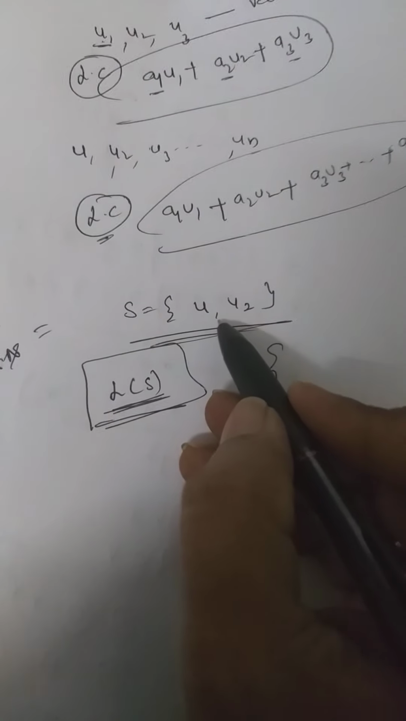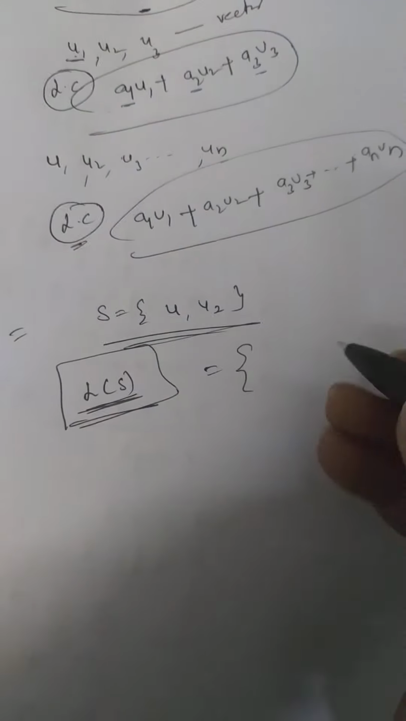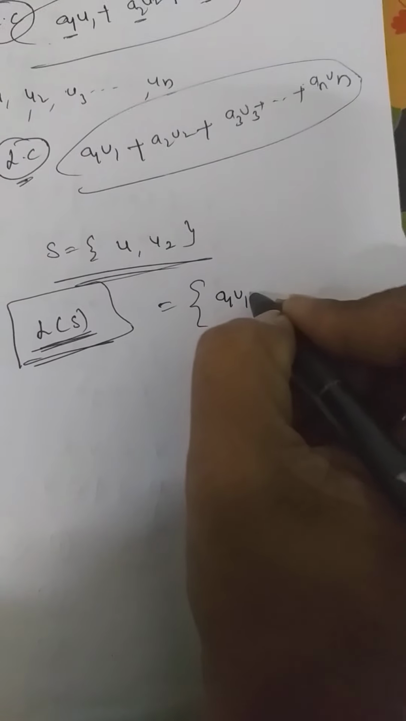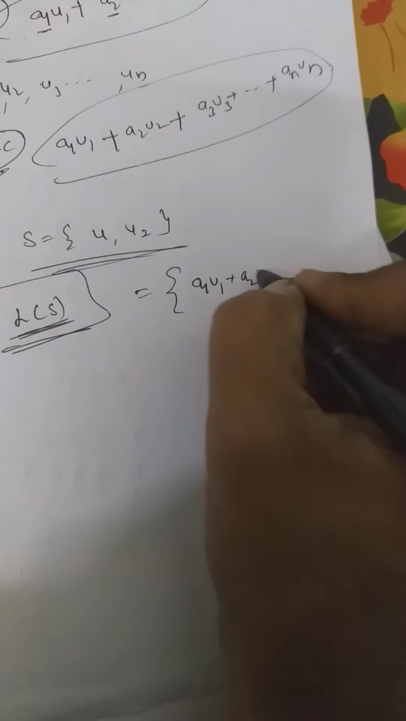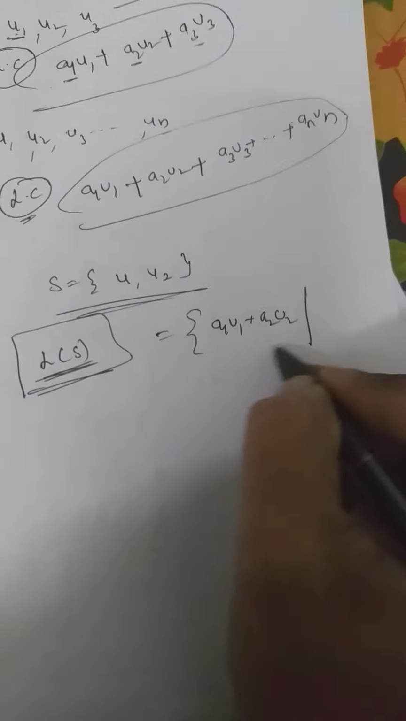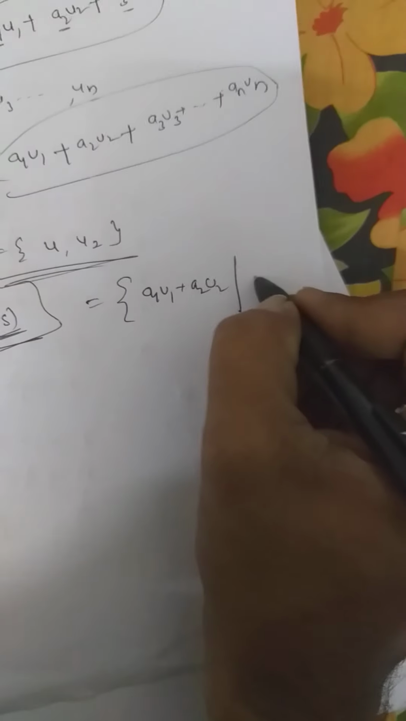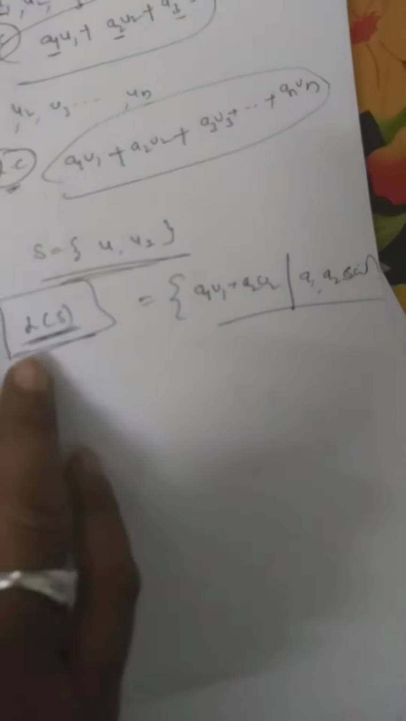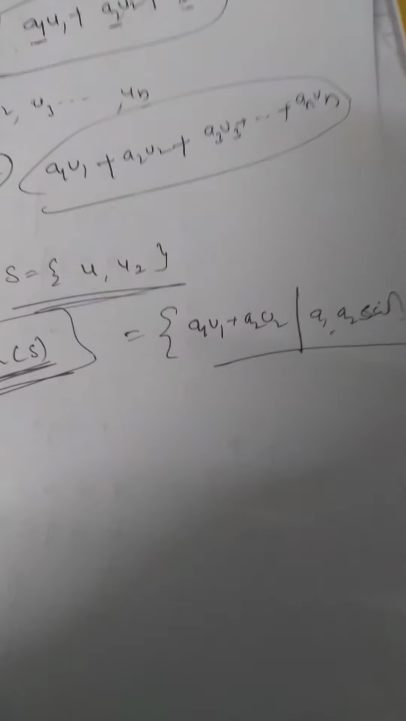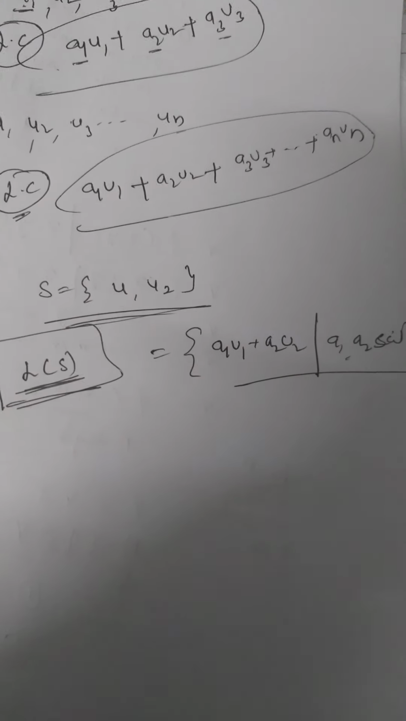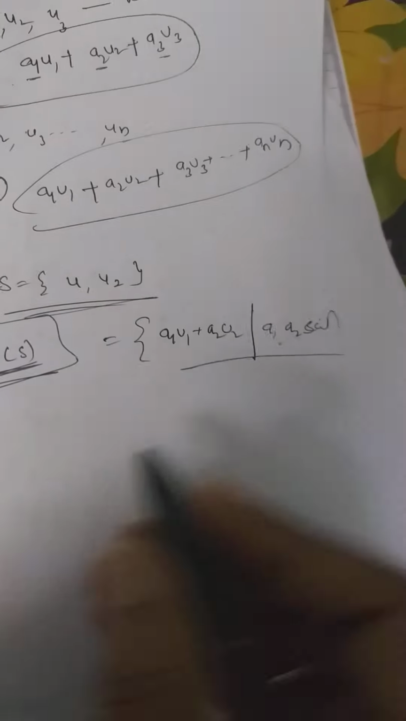Here how many vectors are there? Here only two vectors are there. Now we have to collect all possible linear combinations. That means a1·u1 + a2·u2 is a linear combination. Now we have to collect this type of linear combinations where a1, a2 are scalars, right? The collection of all possible linear combinations of u1 and u2 is called the linear span of the set S, right?